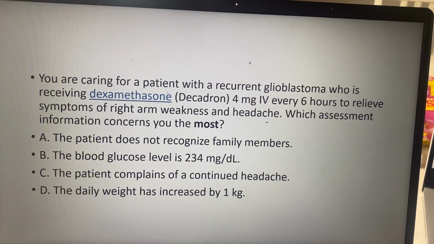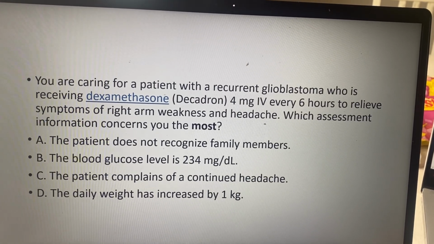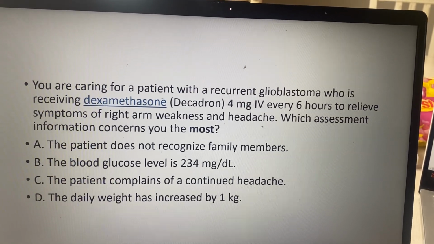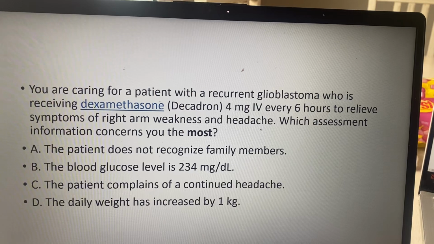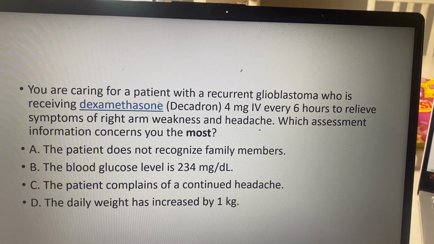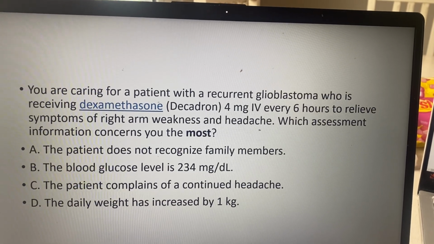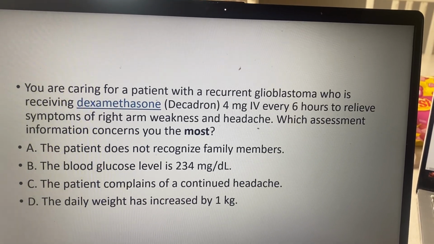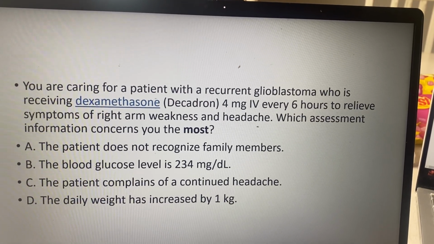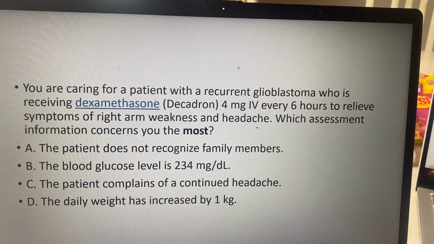All right, so this is going to give you a clue. As always, I tell you to get those keywords, those clues that can help lead you to the treasure. And remember, your answer has to fit those other pieces of the puzzle. So your keywords are the pieces of the puzzle, and your answer is going to be that missing piece, if you will. All right, so you have to know glioblastoma.